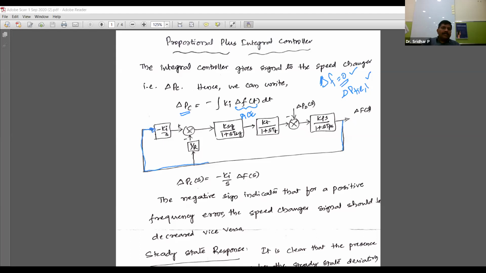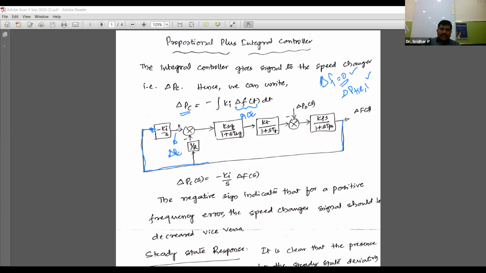Suppose in the previous case there is no PI controller, then this signal will directly be delta PC.